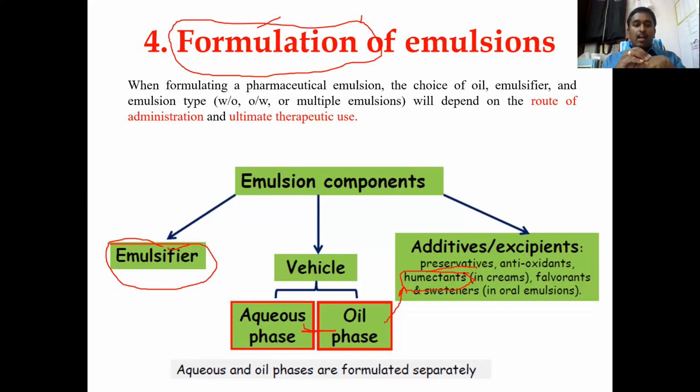The second thing is, after some time, when you apply an emulsion, it is going to dry. Whenever you want a good therapeutic activity, that area should be wet. That is, the evaporation of sweat or moisture from the skin should be prevented. In that case, humectants will do this job. Similarly, flavoring agents and sweeteners we usually add to improve patient compliance, like improving the taste or the flavor. Especially with pediatric and geriatric patients, they don't want to take bitter agents such as bitter emulsions. In that case, these are going to help more.